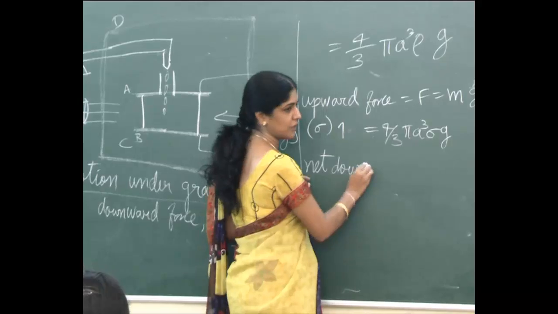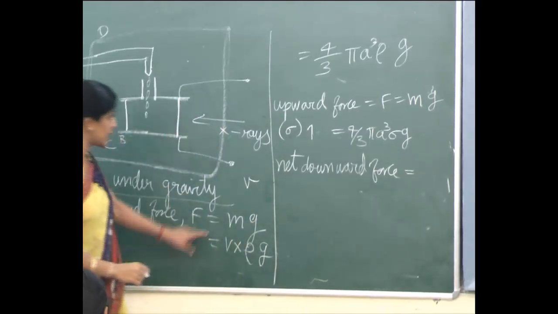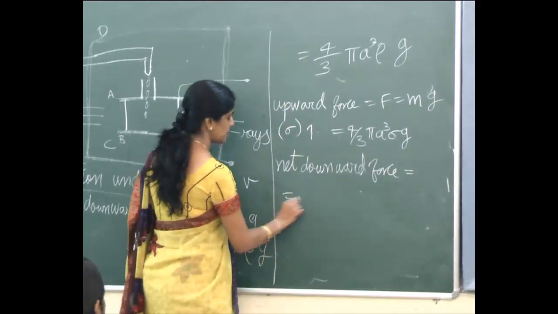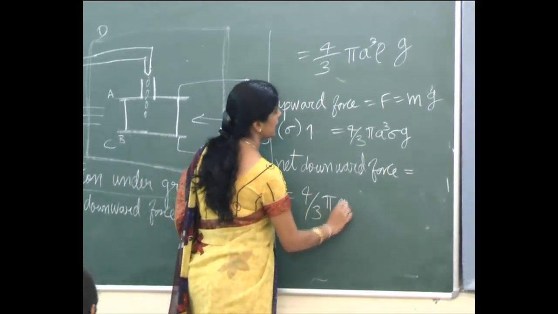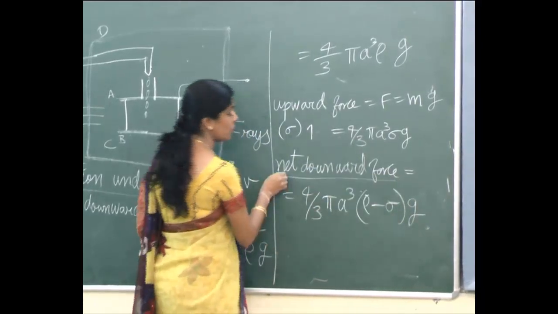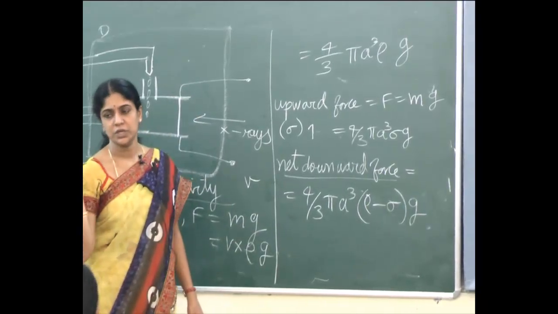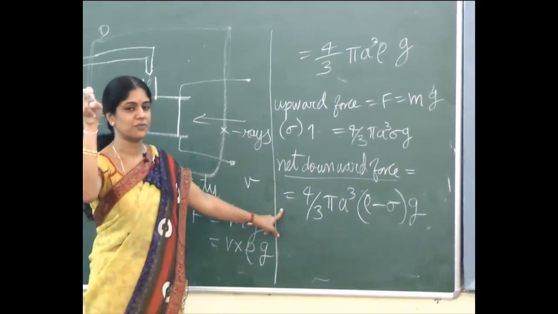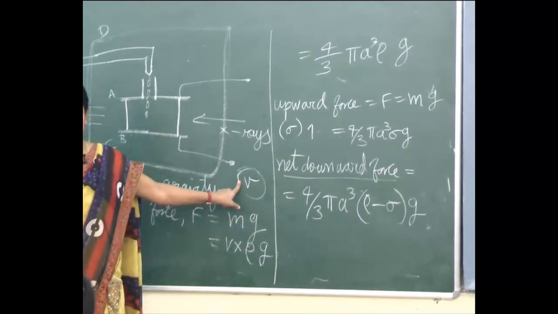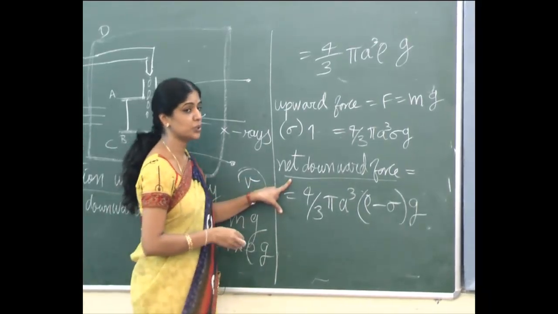How to find out the net downward force now? One force minus another force. It is given by net downward force equal to, this minus this. எது காமனா இருக்கு, வெளிய எடுத்துலாமா? 4 by 3 pi a cube rho minus sigma into g. So this will be the net downward force acting on this oil drop when it is descending under gravity. When this force is equal to the viscous force, the object attains terminal velocity. Terminal velocity என்றது constant velocity. Clear? So அதுக்கு எப்ப constant velocity வருதோ, this net downward force will be equal to its viscous force.